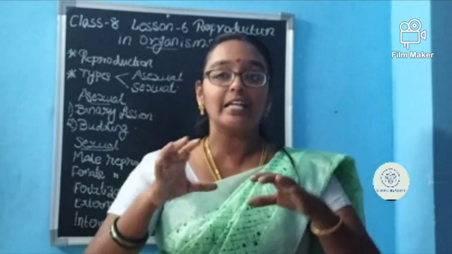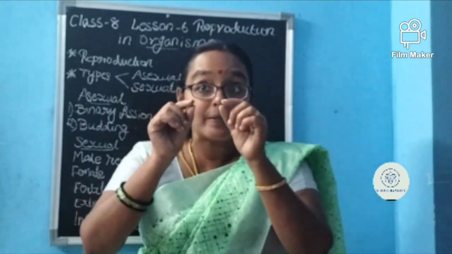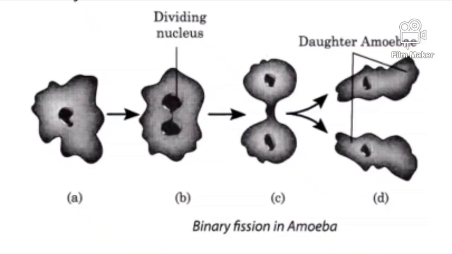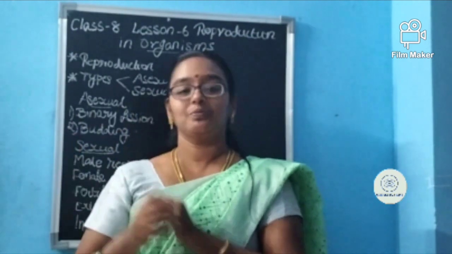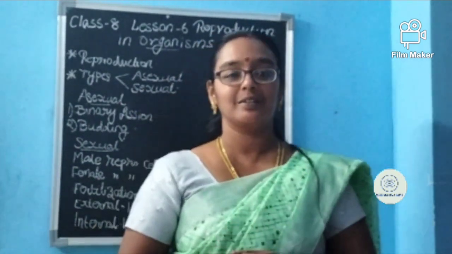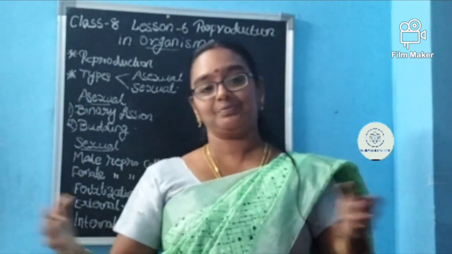Like that, when it is time for reproduction, the amoeba's nucleus will be divided into two. Then the cytoplasm also divides into two, and the amoeba will be split into two. So one has become two. This is called what, ma? Binary fission. So where is the parent? Parent is not there. One has changed into two. Okay, and the two will change into four. Like that, it will spread.